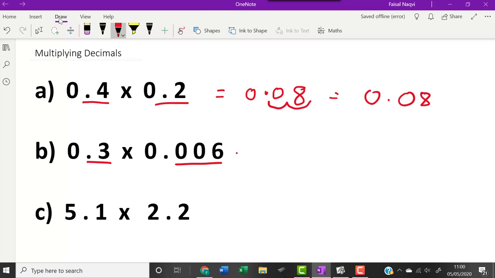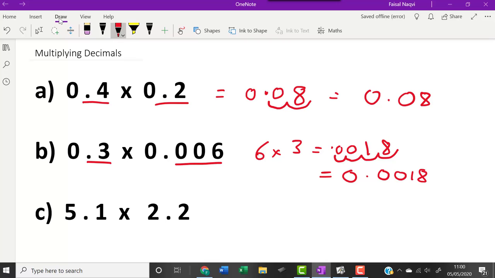In B, I've got one number after the decimal, and I've got 3 numbers after the decimal. So my final answer must have 4 numbers after the decimal. If I then do 6 times 3, I get 18. I've got to have 4 numbers after the decimal, so that's 1, 2, 3, 4. There's my decimal point. I've got 2 spaces to put 2 zeros, so my answer is going to be 0.0018.